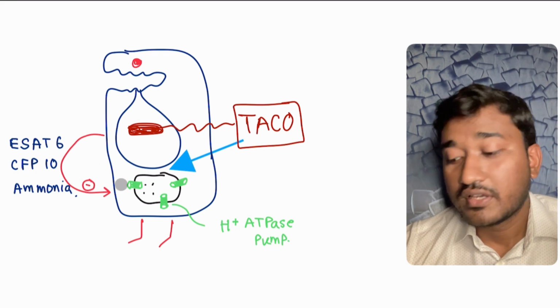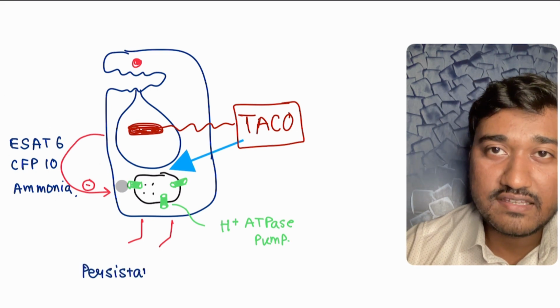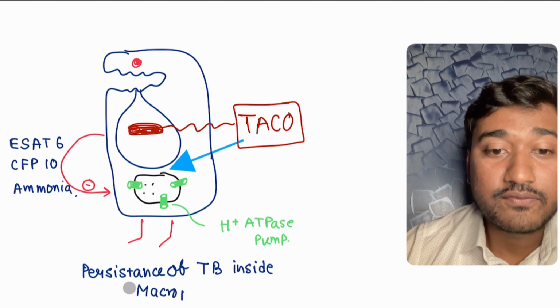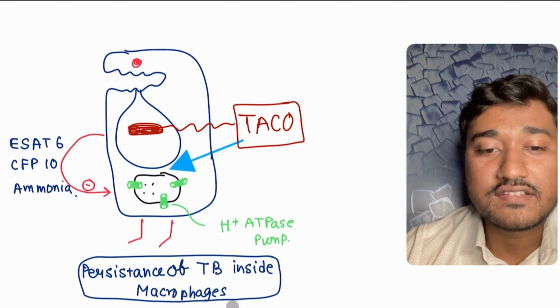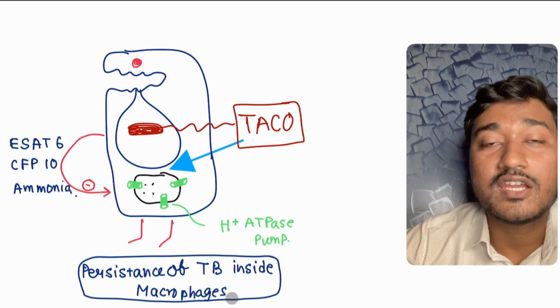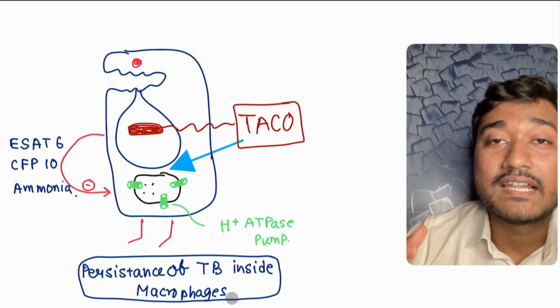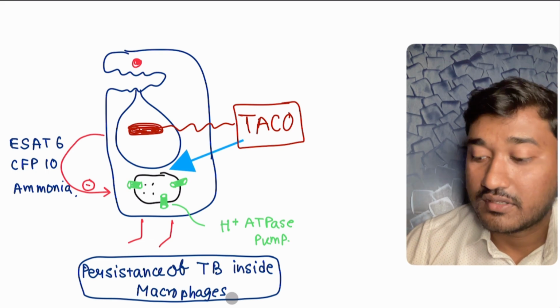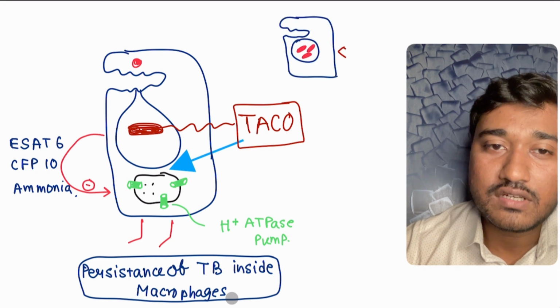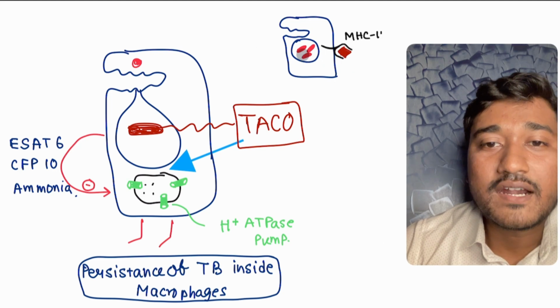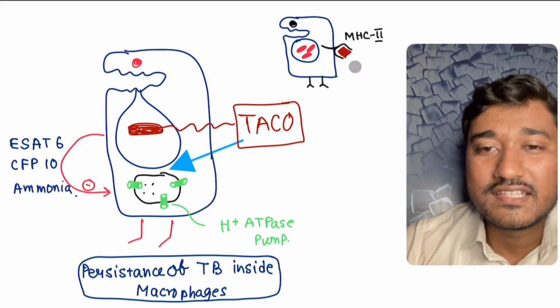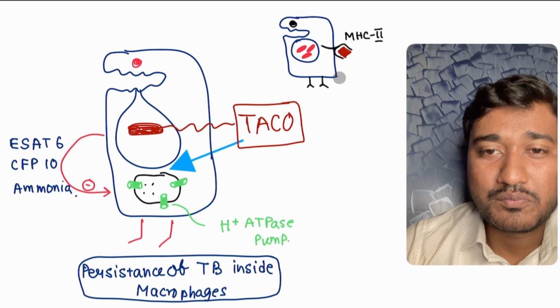So therefore killing this pathogen is not very easy within the macrophage. So therefore there is persistence of this TB inside the macrophage, and the TB bacteria will eventually multiply themselves within the macrophage, and the macrophages will eventually get frustrated. So some part of this TB antigen is literally not very much processed.